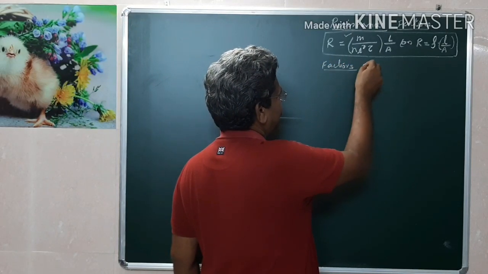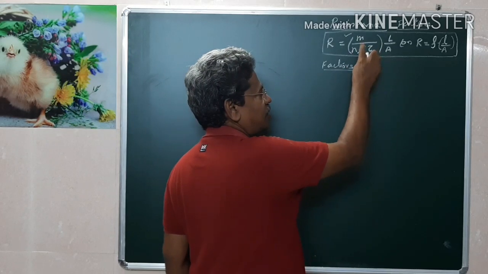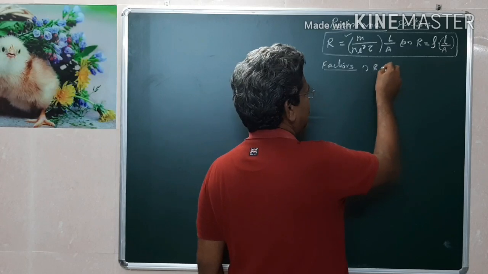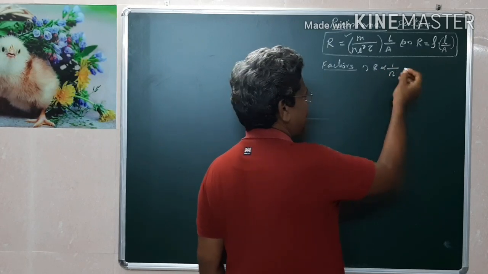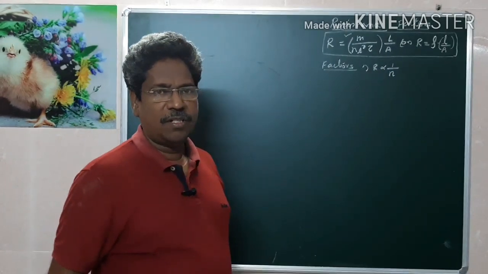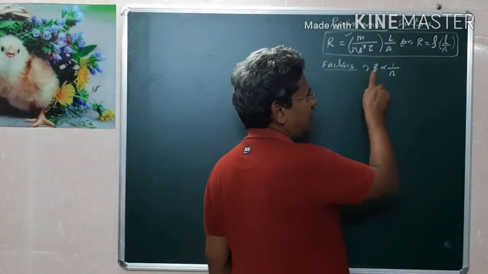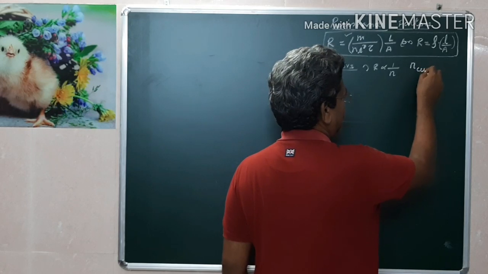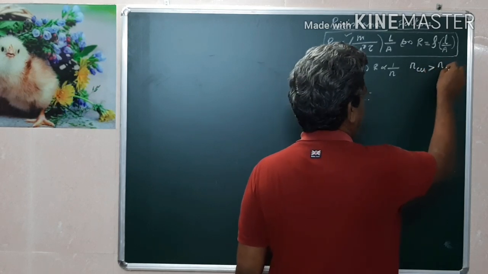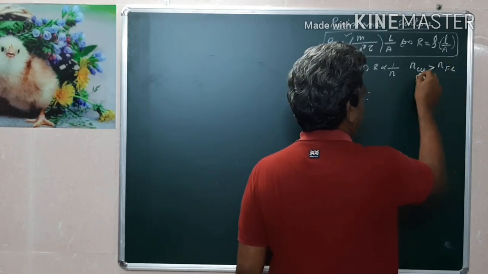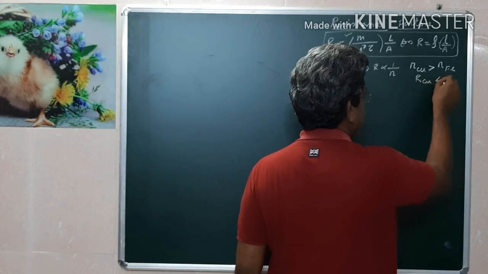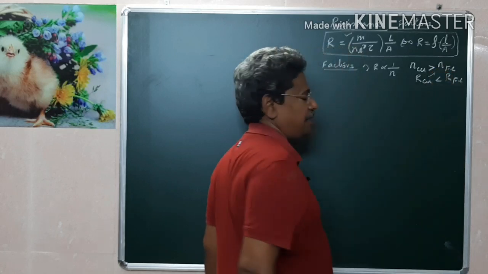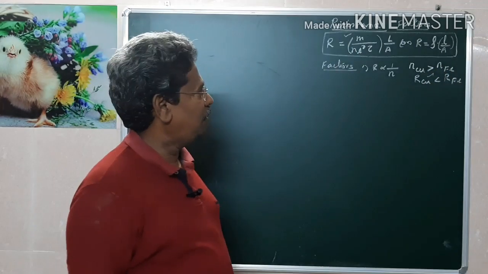Number one. Here the mass and the charge of the electron remain constant. Therefore, resistance is inversely proportional to electron density. That means if the number of electrons per unit volume increases, resistance decreases. For example, the number of electrons per unit volume for copper is greater than that of iron. Therefore the resistance of copper is less than the resistance of iron. Therefore copper is a good conductor.